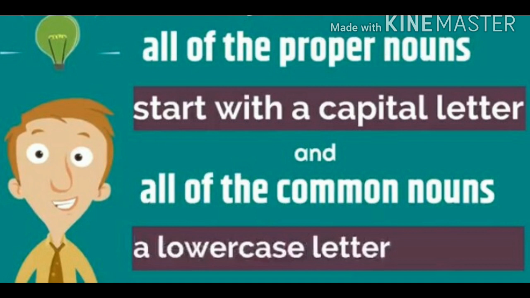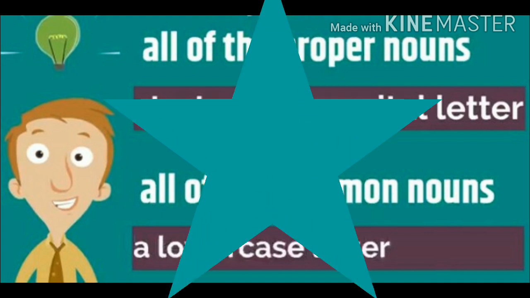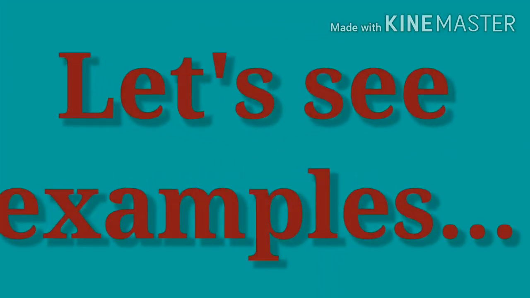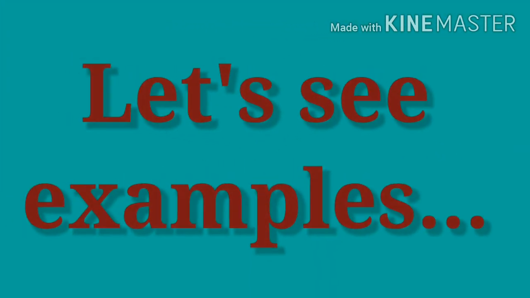Kids, always remember one thing. All the special names start with a capital letter and all the common names start with a small letter. Got it clear? I repeat my sentence. All the special names start with a capital letter and all the common names start with a small letter. Okay? Good. Now kids, let's see some examples. Okay?